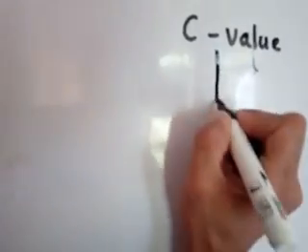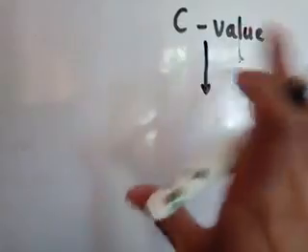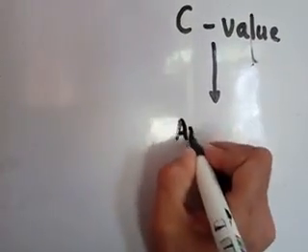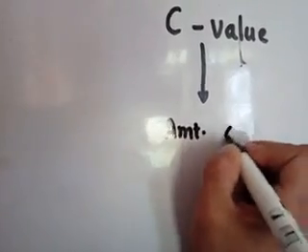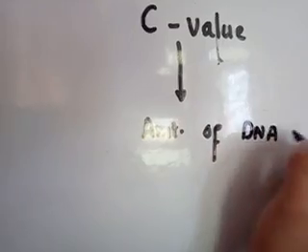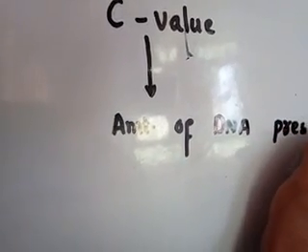C value simply means the amount of DNA present in the genome of a species.